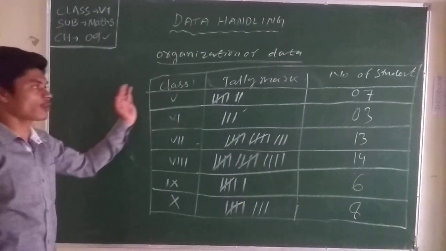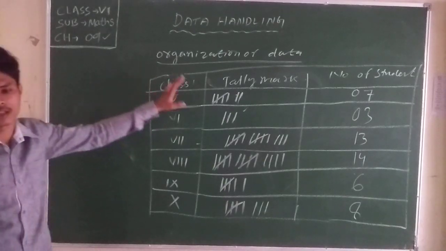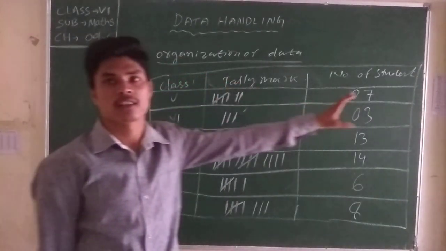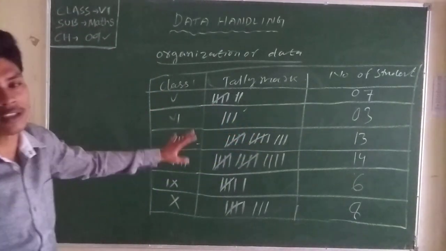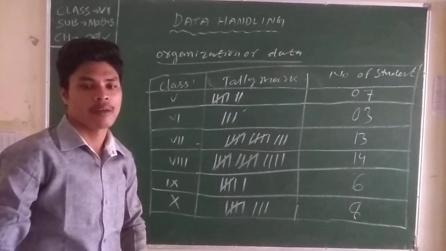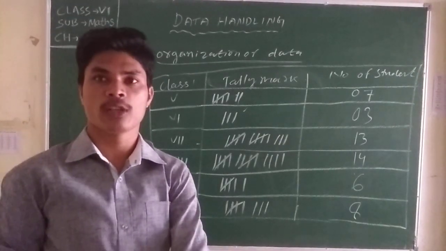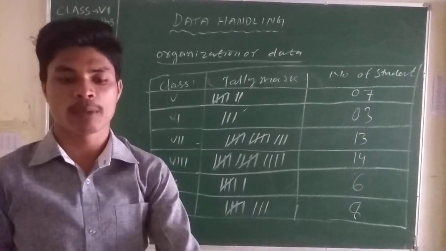Just opposite. Then we can organize the data like this. This process is known as what? Organizing the data using tally marks. Clear about this? How can we represent the data using tally marks? Now we discuss the pictograph. What is a pictograph? A pictograph is also one type of representing data.